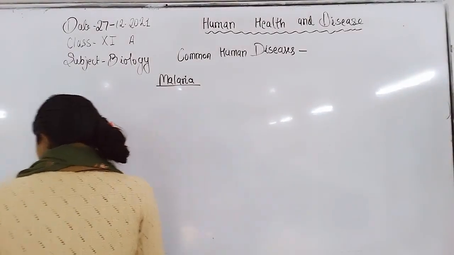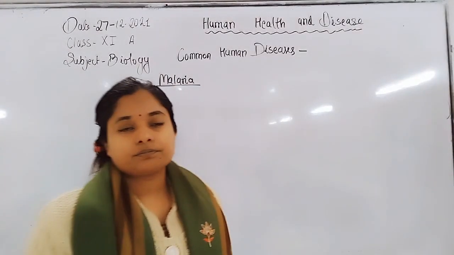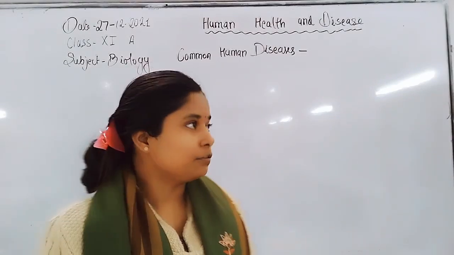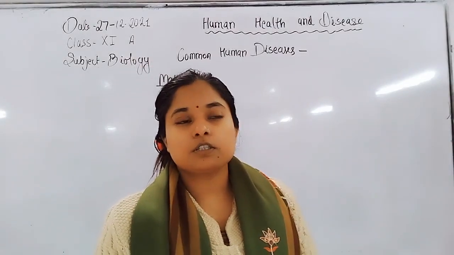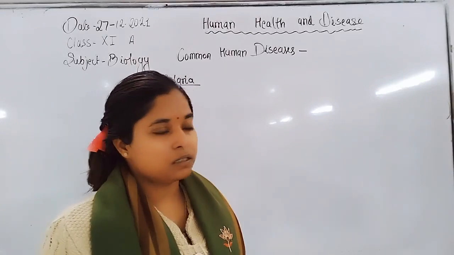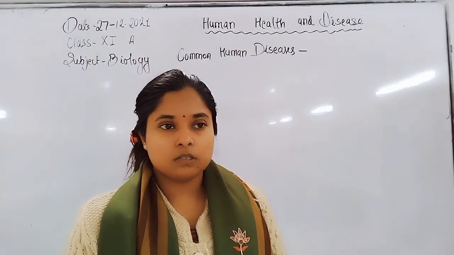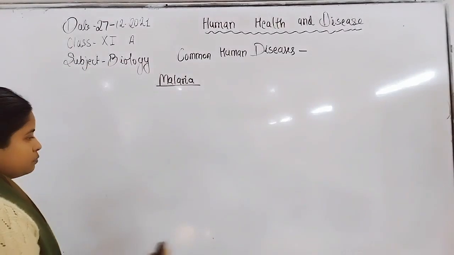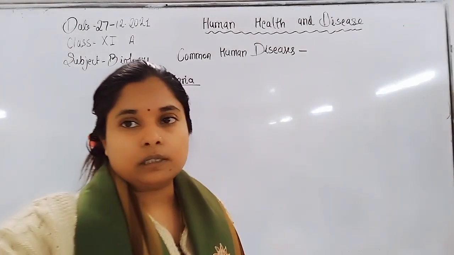These symptoms arise in human beings after every 24 hours. The incubation period varies in different species: in falciparum it is 72 hours, whereas in other species it is 48 hours. So it depends on the species, and can vary from 3 to 4 days.